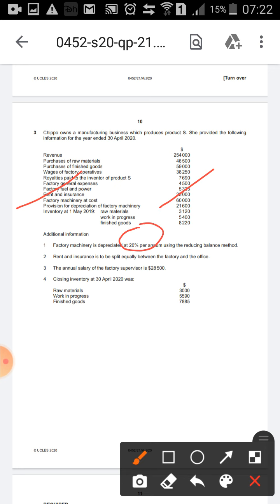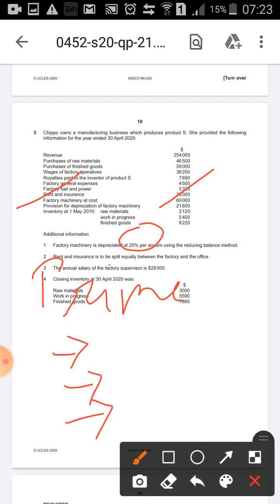And 20% of 60,000 is how much? 1200. And that 1200, like after prime cost, we write all the expenses, minus rent, minus factory general expenses. After prime cost we subtract all the expenses. In that you will write depreciation as well under that. Yes, so you will write 1200 only.